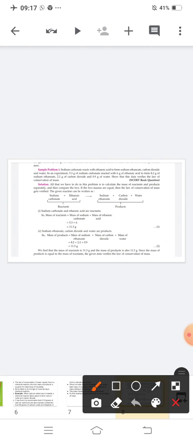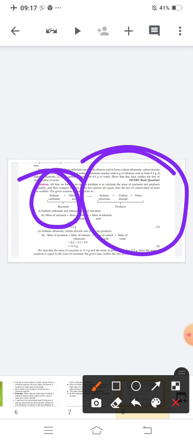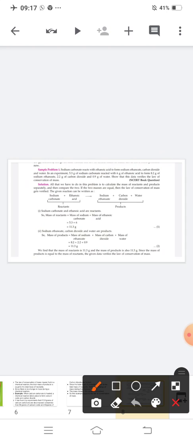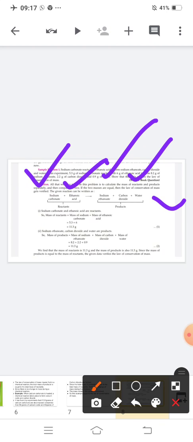Is this clear to you? And reactants always come on the left hand side, and products will always come on the right hand side. So in this question, what are the reactants? Sodium carbonate and ethanoic acid. Is this clear to you? What are the products? Sodium ethanoate, carbon dioxide and water. So what is the first step when you solve this numerical? You will write the full reaction, reactants plus products.